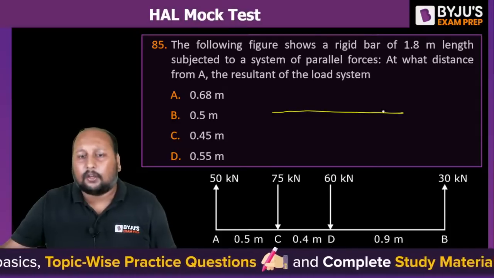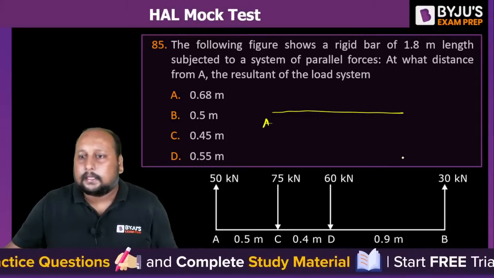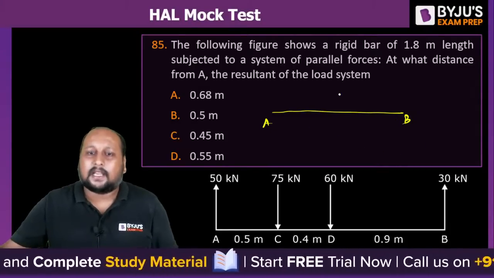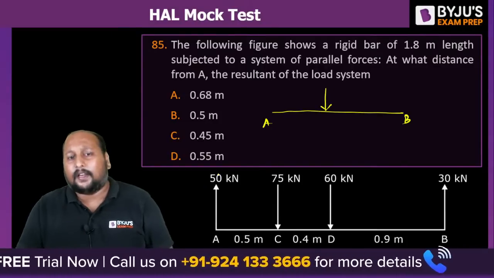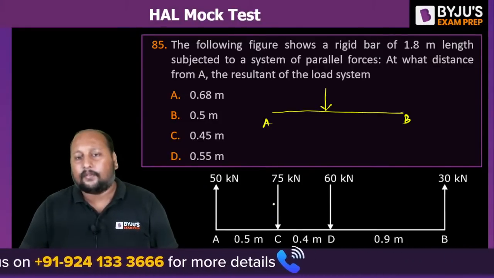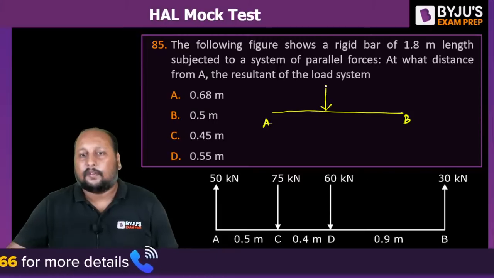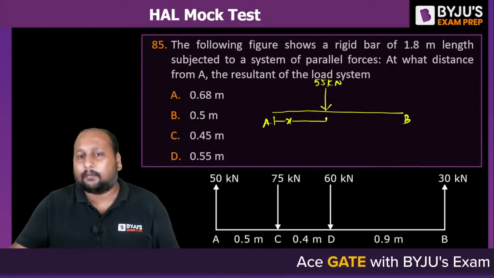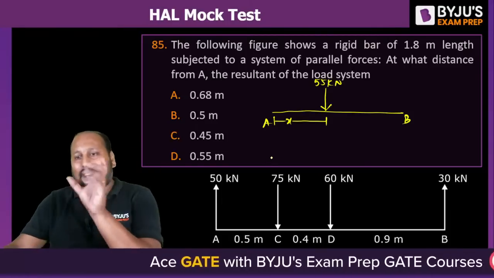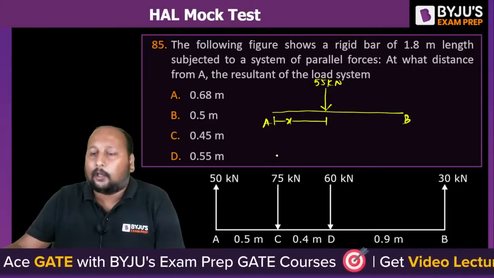So what is the net force acting on this? This is A, right? This is your B. So the net force acting on this is, let us suppose, 50 upward, 75 downward, 25 downward, 60 and 30. So 55 kilonewton. Let us suppose it creates a moment about point A at a distance x. So we have to calculate this value of x.